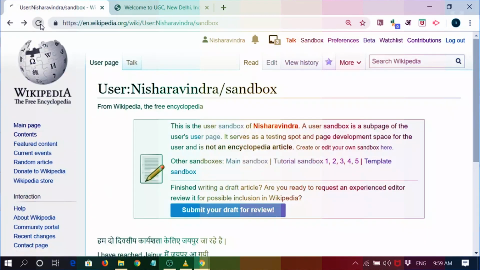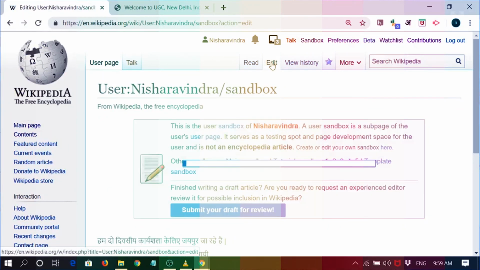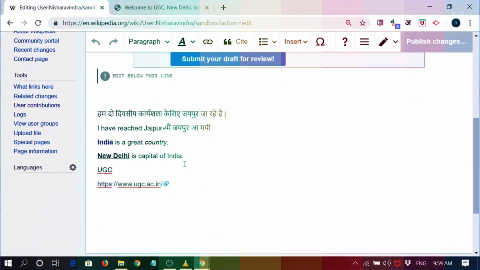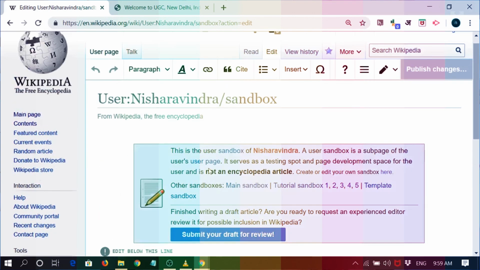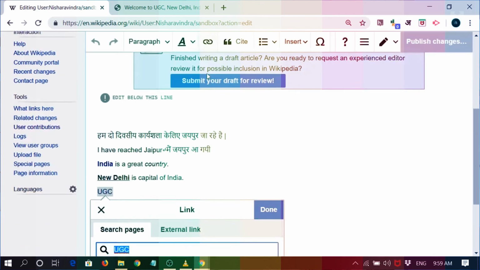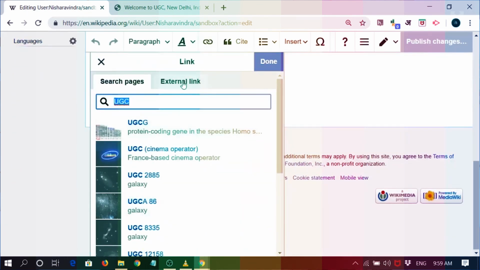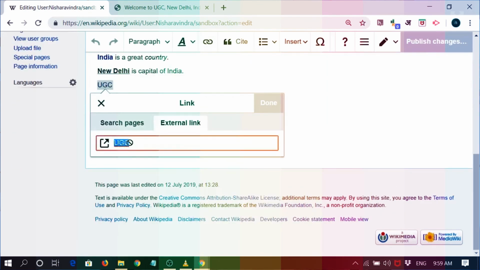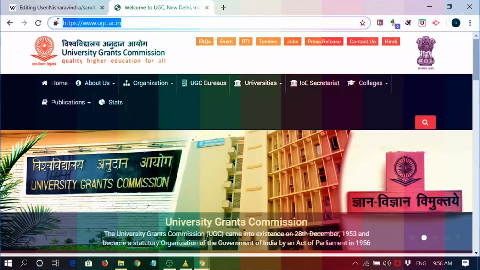Let me show the published changes. It is a minor edit. It's a link to an external site. In the editing mode, you can just click on link. See, it is asking you for internal pages or external. Just go to external link and paste the URL of the external site. Done. Right? It is again coming like that.